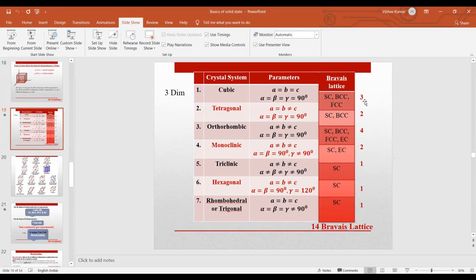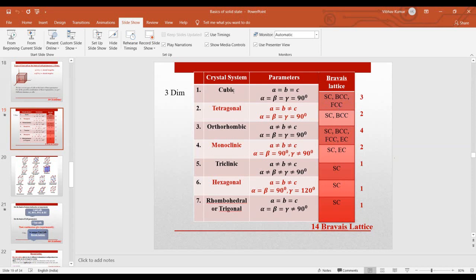Only if a crystal structure follows all these operations will it be a crystal. All these 4 types of unit cells do not follow these operations. Experimentally, for the cubic crystal structure we get only 3 unit cells: simple cubic, BCC and FCC, not end-centered.